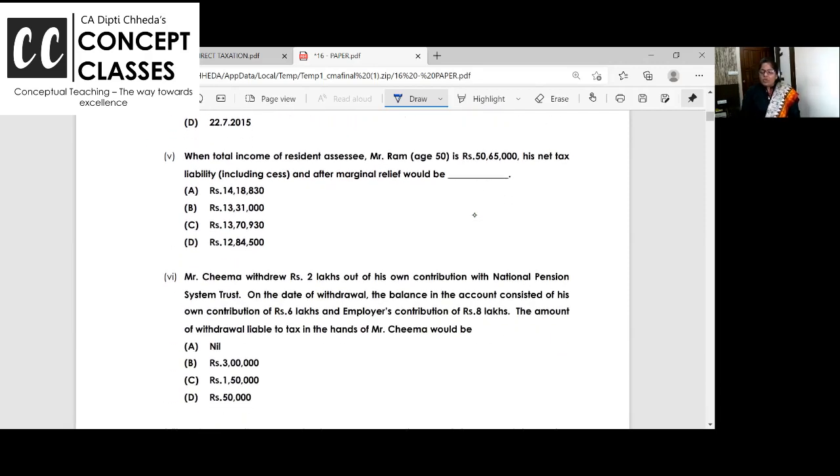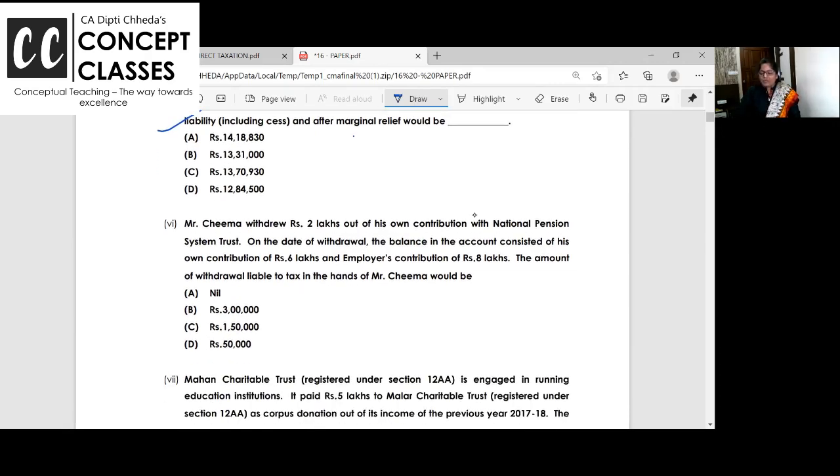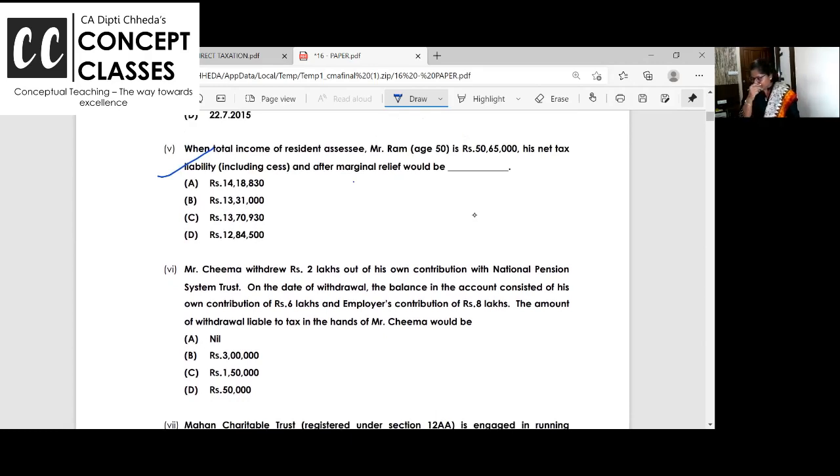Total income of resident SSC, Mr. Ram, is 5065 as net liability after marginal relief. I'm leaving the problem now; I'll show you in the calculation only. I hope you remember: just because the income increased, the tax hiked. This I'll show you in the answer, the fifth one.